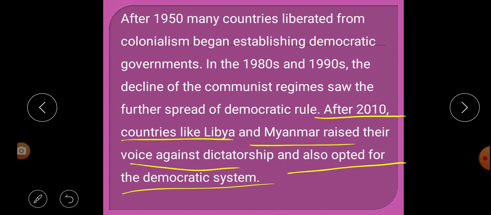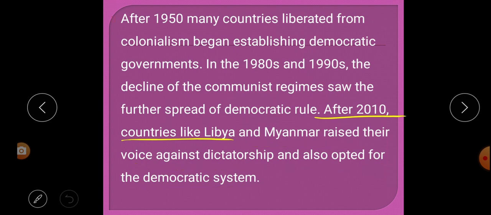So what is said in this sentence? That after 2010 countries like Libya and Myanmar raised their voice against dictatorship. This dictatorship also we have learned in class 9th, in the history section.